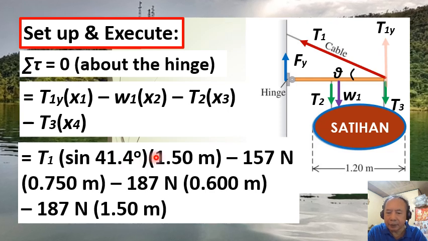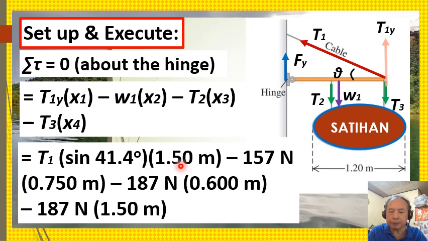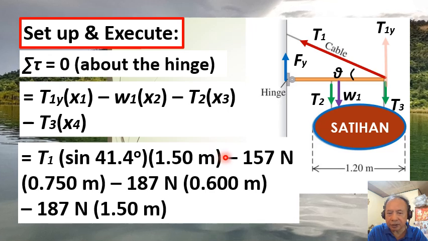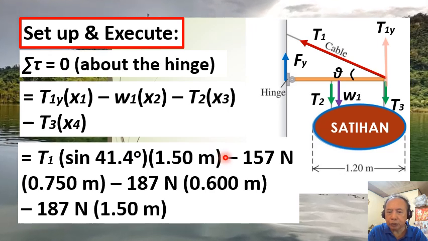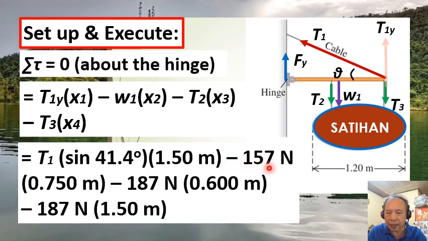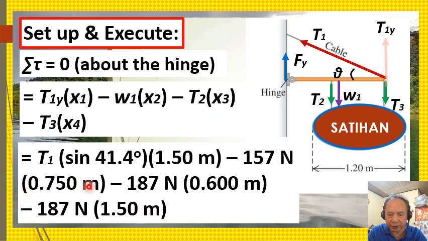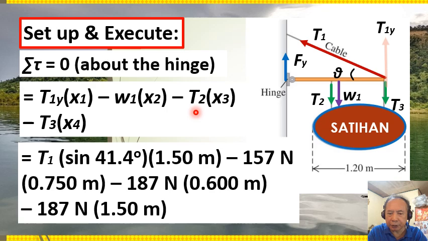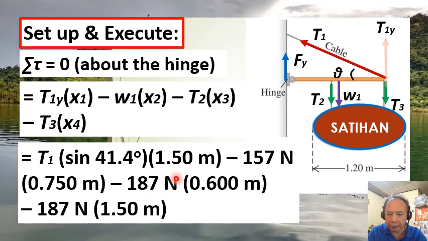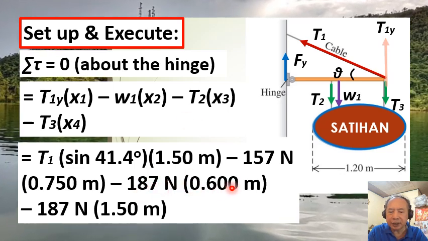And then its lever arm, as I said earlier, is just equal to the length of the beam, 1.50 meters. Then minus the torque due to the weight W1. So that's minus 157 newtons times half of the length of the beam, 0.750 meters. Then, for the torque due to T sub 2, the value of T sub 2 is 187 newtons. Its lever arm is 0.600 meters.